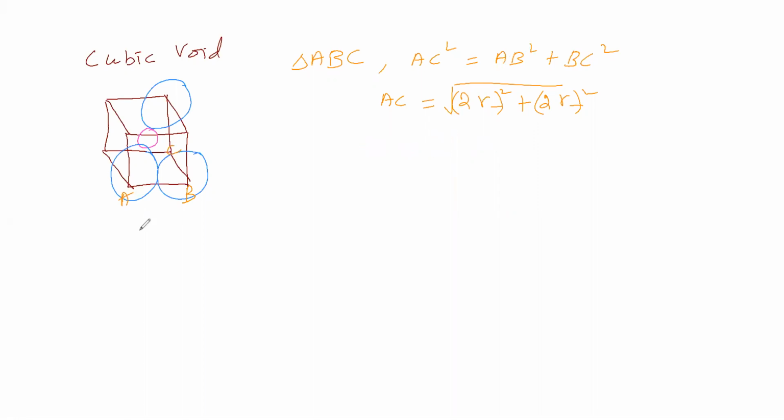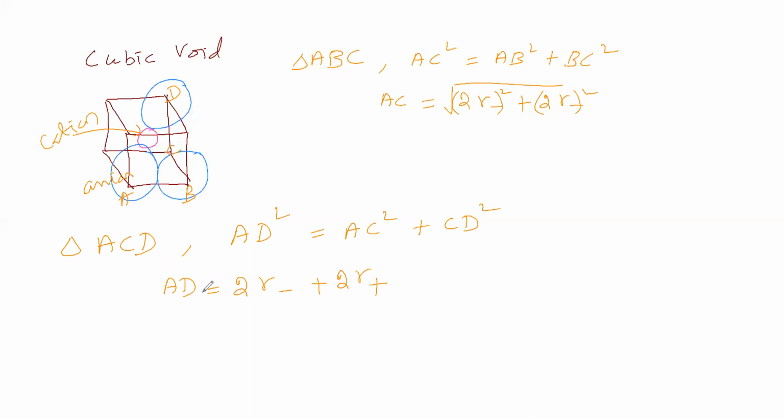Next we'll take this is D. Now triangle ACD we will take. In triangle ACD, AD square is equal to AC square plus CD square. Now AD is equal to 2 times the radius of anion plus 2 times the radius of cation. This blue color is the anion. This is the cation. This is the cation. AC we got from here. Then CD is equal to 2 times the radius of anion.